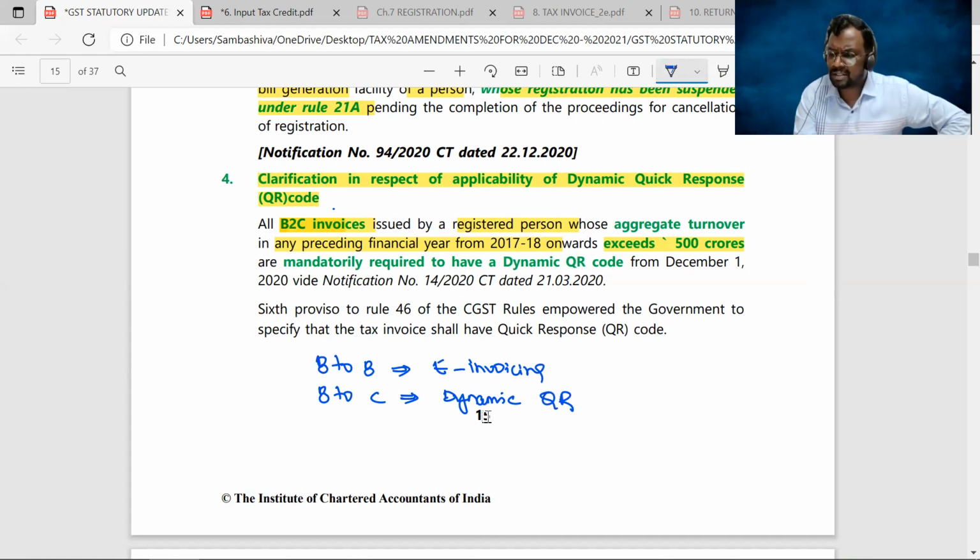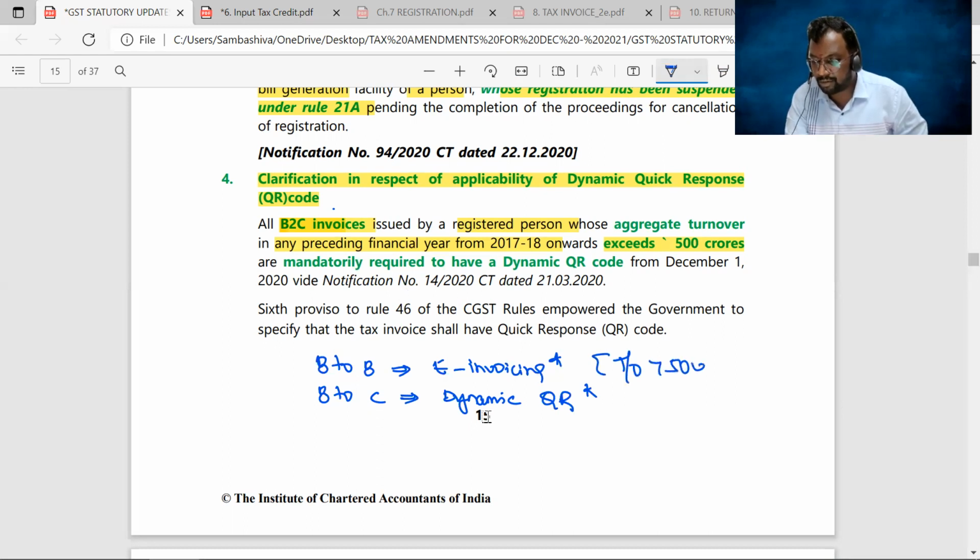But of course, subject to the satisfaction of conditions. For e-invoicing, we have seen the turnover limit of 50 crores, and for dynamic QR code, 500 crores. E-invoicing is applicable when your turnover exceeded 50 crores in any of the financial years starting from 17-18. And the dynamic QR code system is applicable only when your turnover exceeded 500 crores in any of the financial years starting